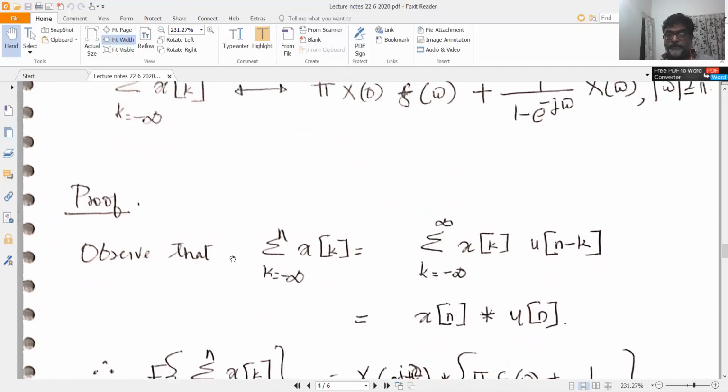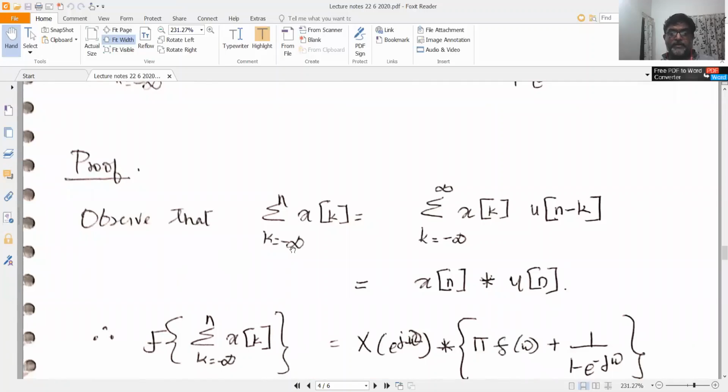This is very easily proven by observing that sigma k equal to minus infinity to n of x of k can be written as sigma k equal to minus infinity to infinity of x of k into u of n minus k. Why? Because where does u of n minus k lie? You see the variable is k. u of n minus k is u of minus k shifted by n samples to the right. So it's equal to 1 only for the samples from minus infinity to n. See that the variable is k, not n. Here n is a constant. You can assume this to be a constant.